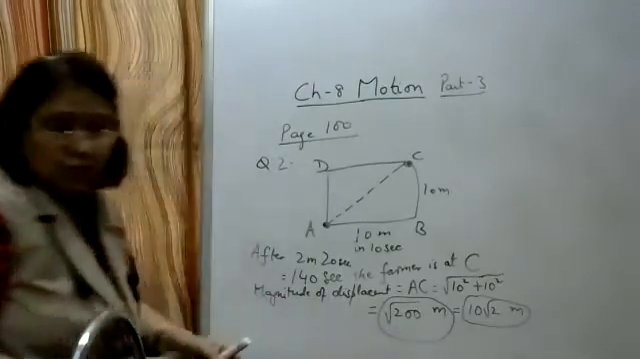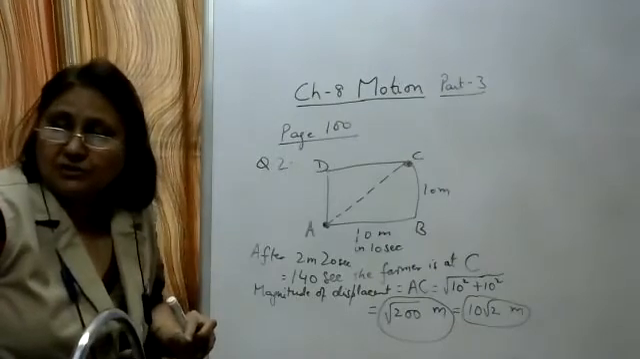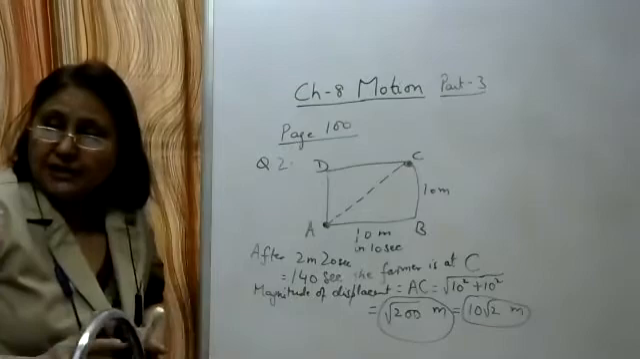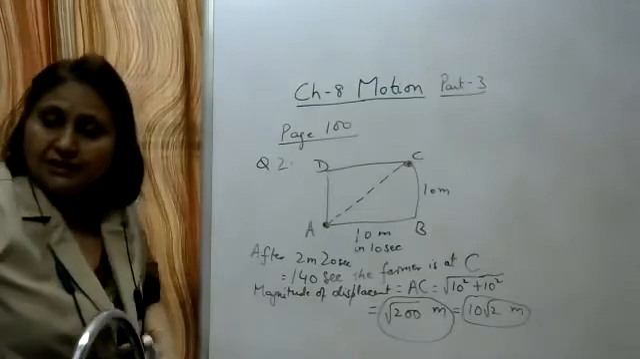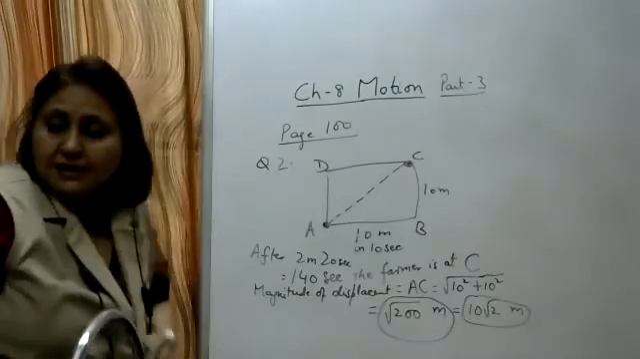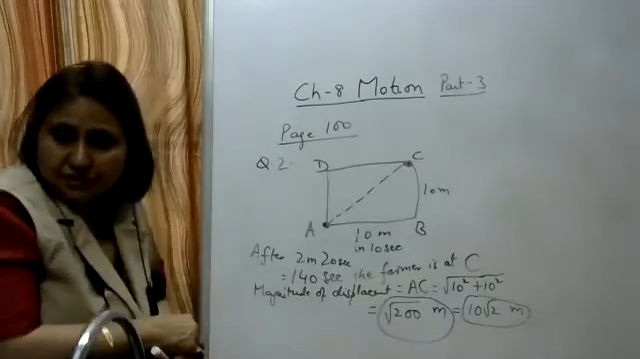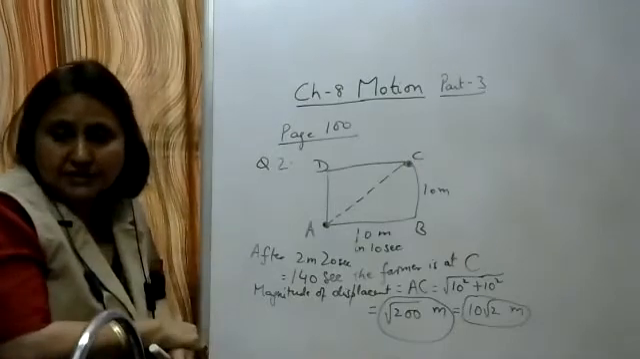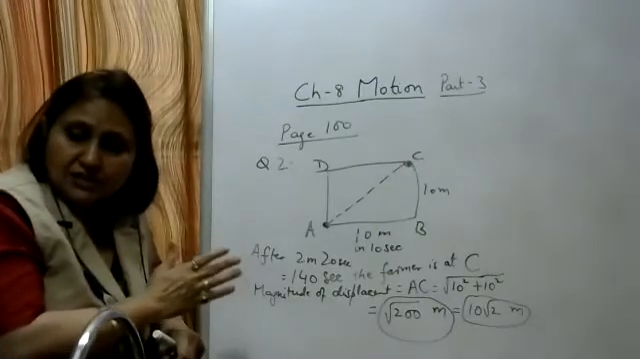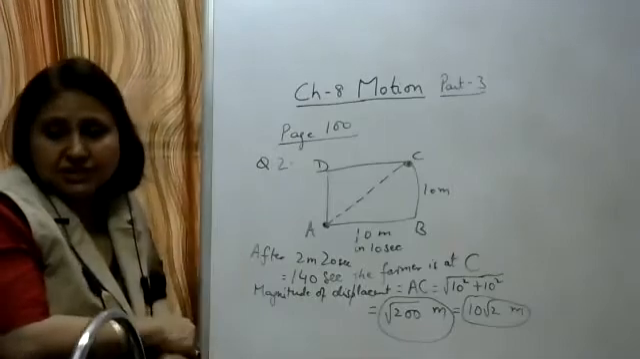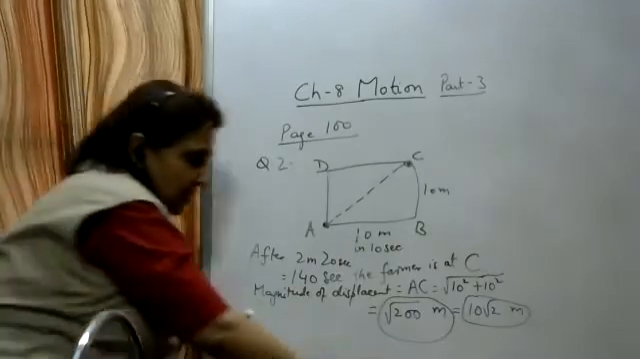Next we'll study about uniform and non-uniform motion. Uniform motion means the body is covering equal distances in equal time intervals. Whenever the body is moving, it is covering the path length in some time. So if the body is covering equal distances in equal intervals of time, then such a motion we call uniform motion. Whereas non-uniform motion is the one in which the body covers unequal distances in equal intervals of time.